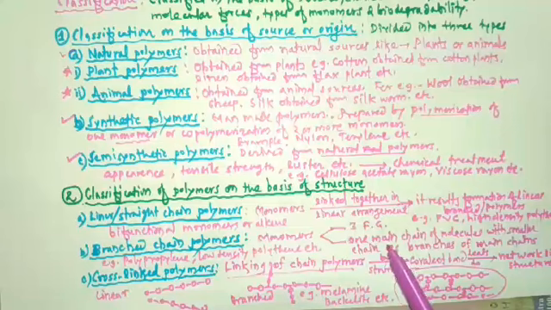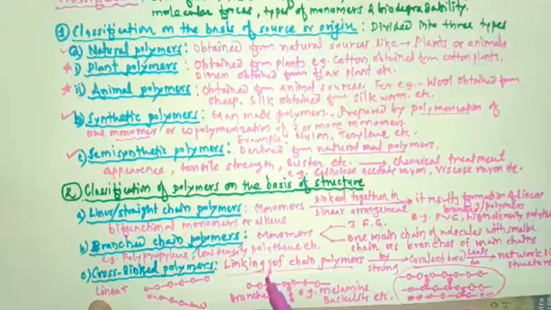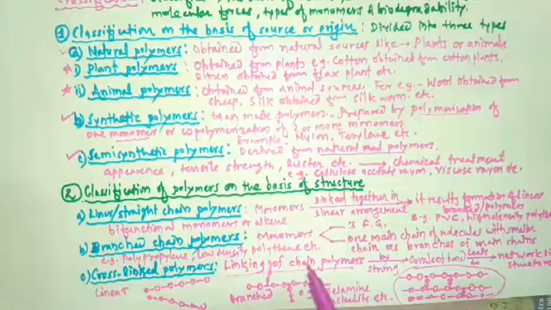And in this classification, the last class of polymer was cross-linked polymers. Cross-linked polymers are polymers in which linking of polymer chains takes place by strong covalent bonds. This is one polymeric chain, this is another polymeric chain, this is a third polymeric chain, and these chains are linked with each other through the monomers by strong covalent bonds. So examples of cross-linked polymers are melamine, bakelite, etc.